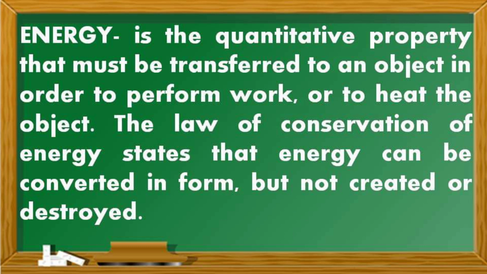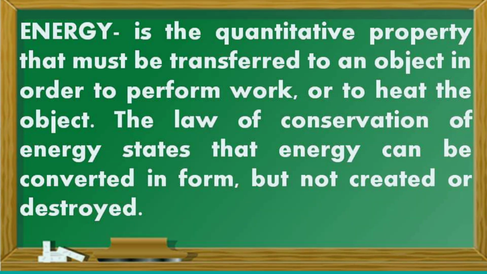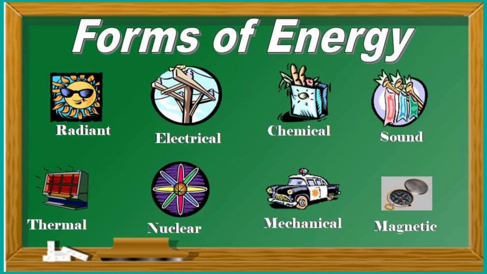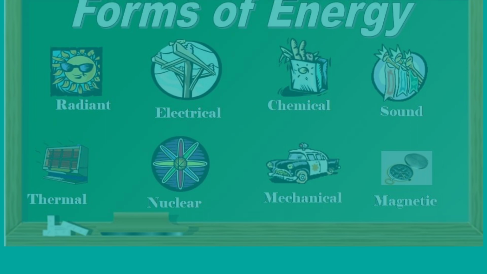What is energy? It is the quantitative property that must be transferred to an object in order to perform work or to heat the object. The law of conservation of energy states that energy can be converted in form but not created or destroyed. These are the forms of energy: radiant, electrical, chemical, sound, thermal, nuclear, mechanical, and magnetic energy.